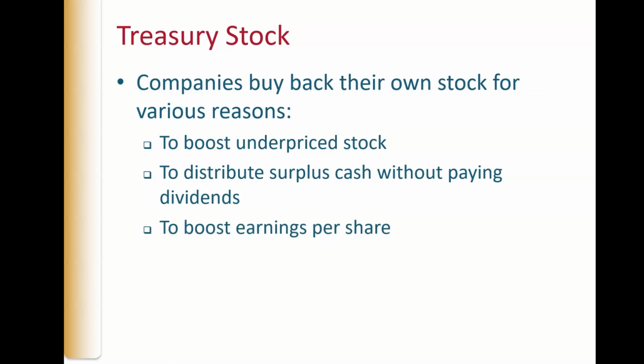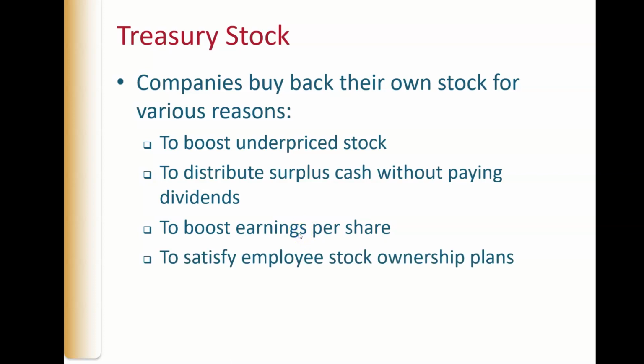They may want to boost their earnings per share because earnings per share is calculated on how many shares are outstanding. You only pay dividends on shares outstanding. You don't pay dividends on treasury stock because you have that stock. You don't pay dividends to yourself. And sometimes there's an ESOP plan, an employee stock ownership plan. If they want the employees to own stock and they don't have any available, they'll have to go buy it back to issue it to employees.